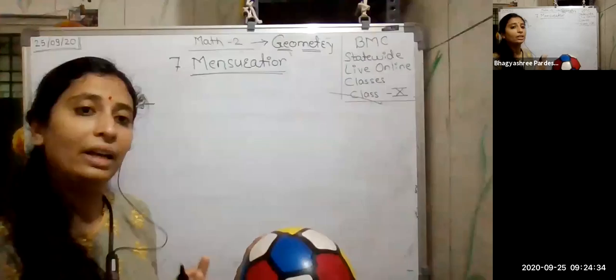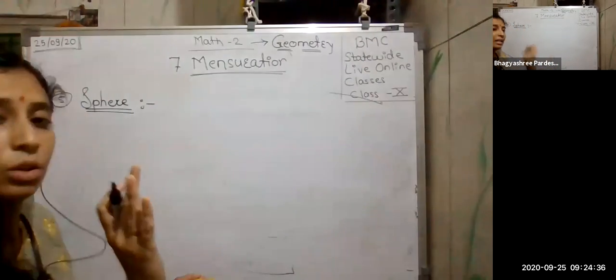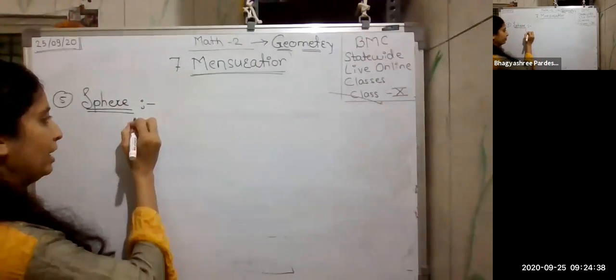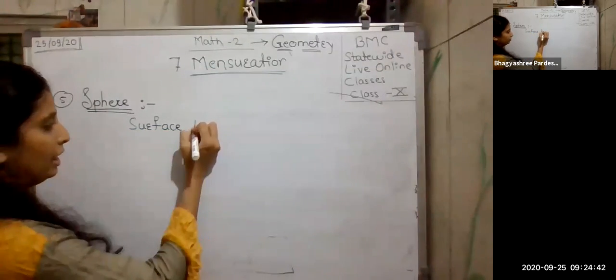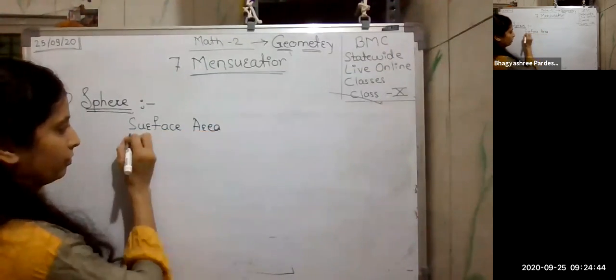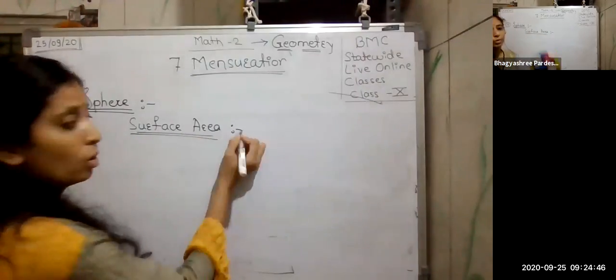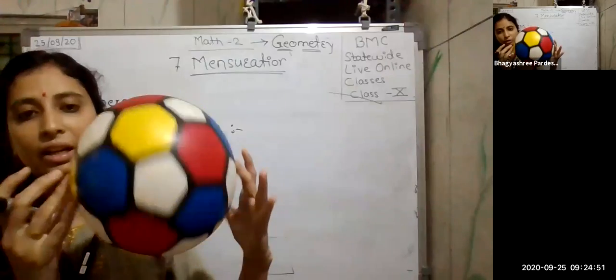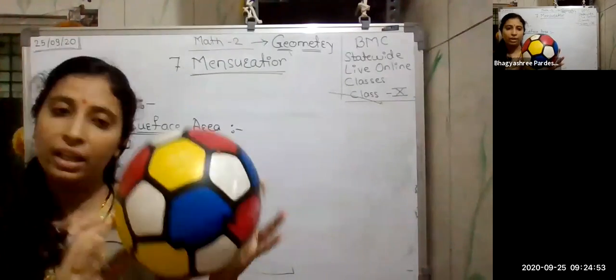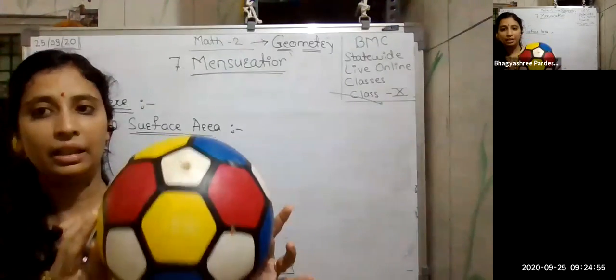And no need to find the total surface area. We are going to find simply the surface area. So what will be the surface area? Just consider, this is a circle actually, right? Each surface is nothing but a circle here.